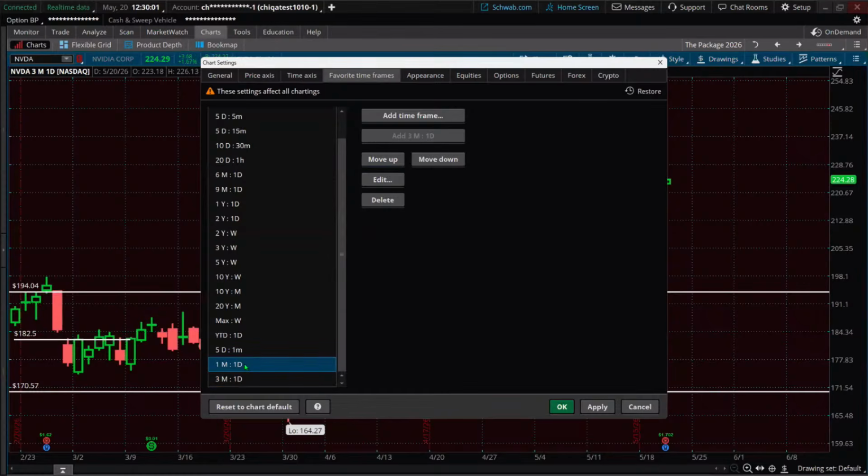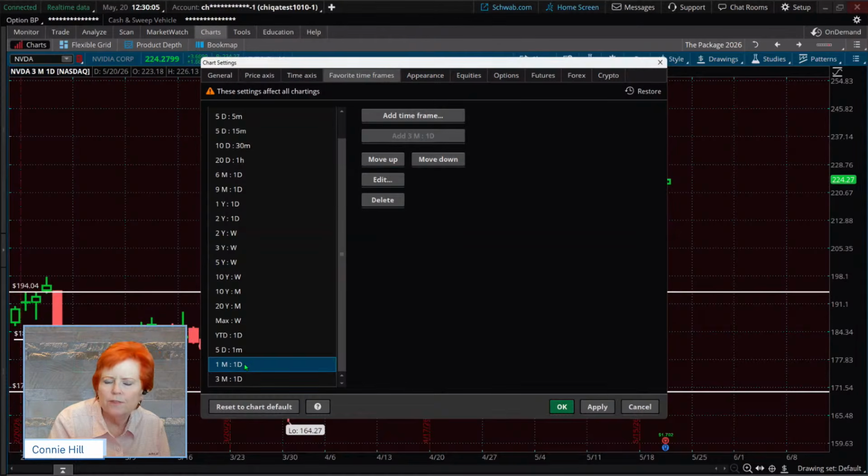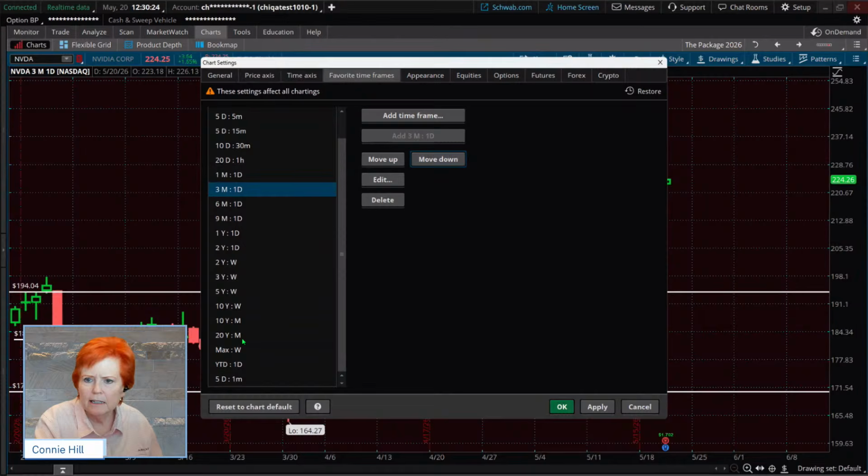Now, I'm a little OCD on this kind of stuff, and I like it to be with the rest of the group. So my 1 month, I would move up here to be above my 6 months. And my 3 months, I'm going to move up to be just under the 1 and above the 6, so that it's sequential. It's what I like to do.